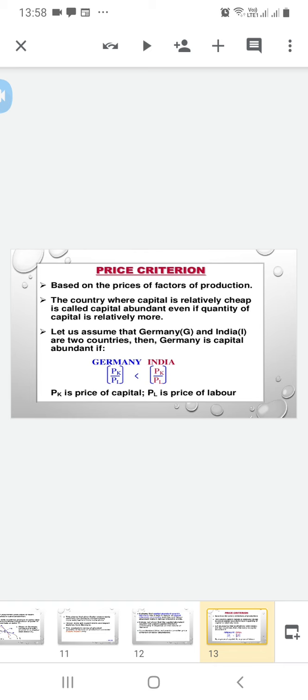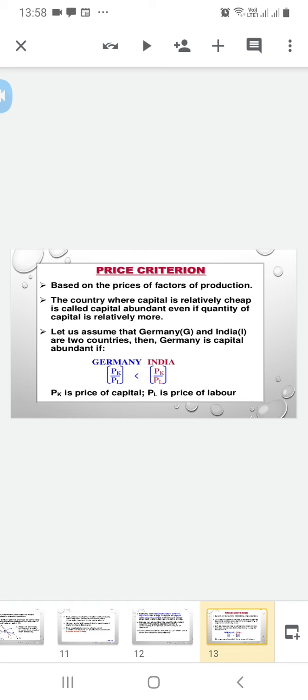Based on the prices of factors of production, the country where capital is relatively cheap is called capital abundant, even if the quantity of capital is not relatively more. Let us assume that Germany and India are two countries. Then Germany is capital abundant.